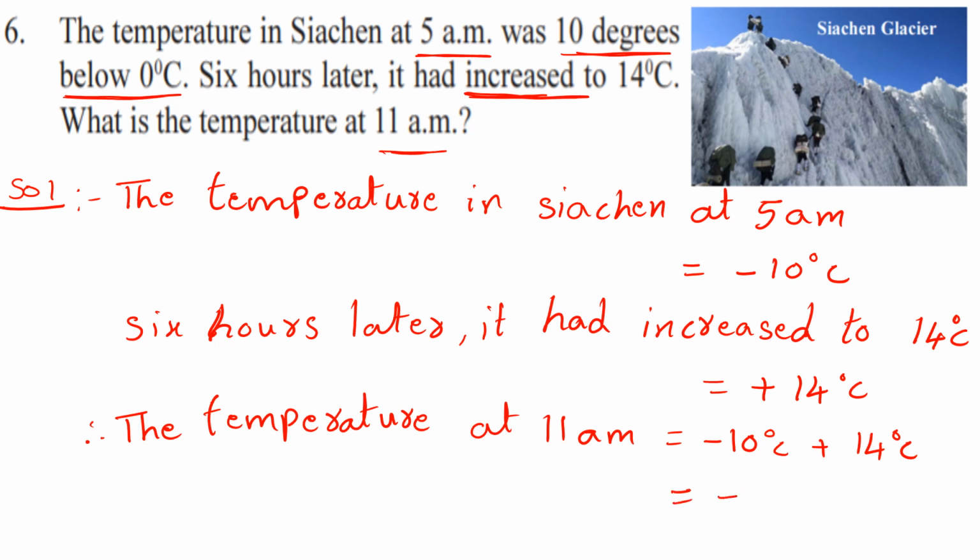That's why we should write plus in this answer. Okay, so we should subtract it. When it has opposite symbols, we should subtract, right? So 14 degrees centigrade minus 10 degrees centigrade, that is 4 degrees centigrade. So plus 4 degrees centigrade. Understand? Now the temperature at 11 a.m. is plus 4 degrees centigrade. Okay, children? Right.